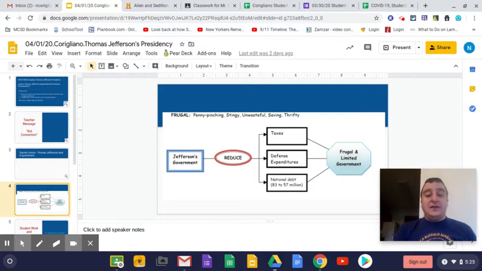And this is a perfect example of that, where Jefferson is really trying to create a government that is going to save a lot of money and not spend a lot of money. And all of a sudden he spends $15 million and decides to buy tons of land. So that is just kind of an interesting difference between what Jefferson wants to do and what Jefferson does.